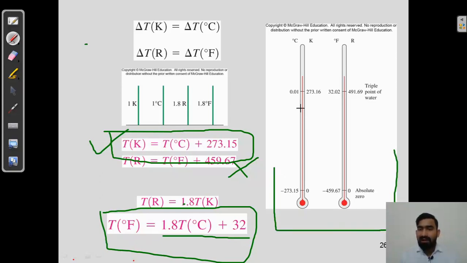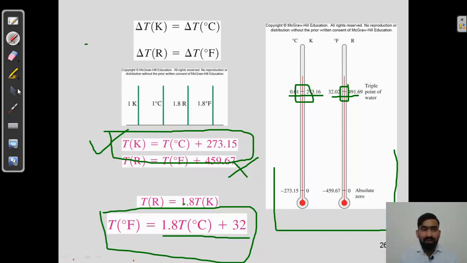So here it is 273.16, that is 0.01, and here it is 32.02, that is 491.69, which is the triple point of water. So this is called the triple point of water, and this is the temperature in case of degree Celsius and Kelvin. This is the temperature in case of Fahrenheit and Rankine scale.